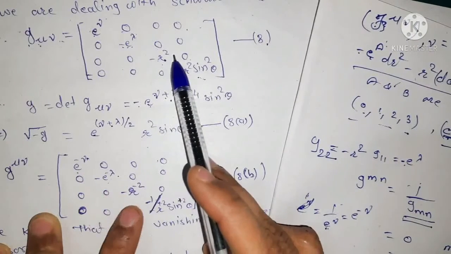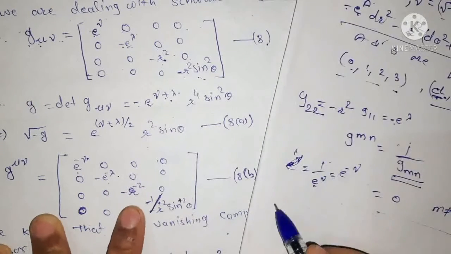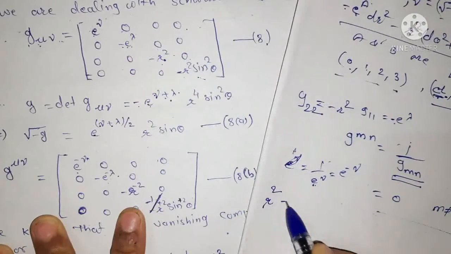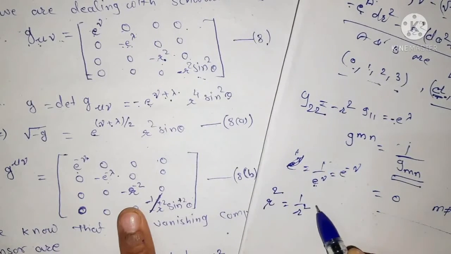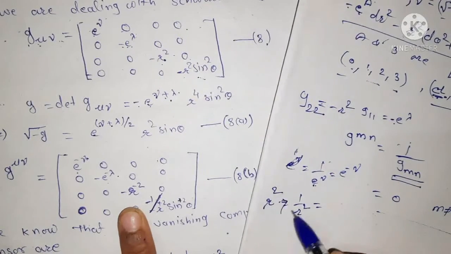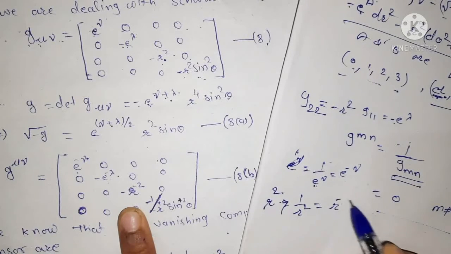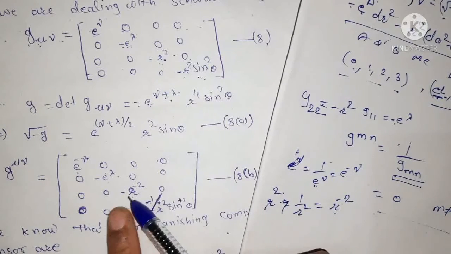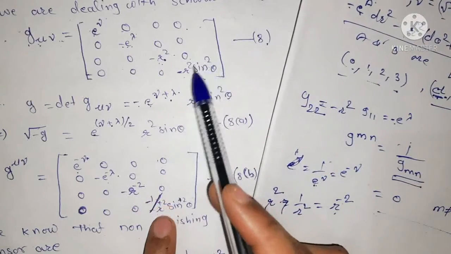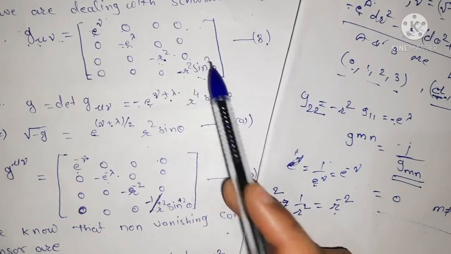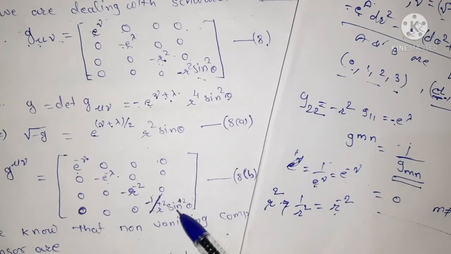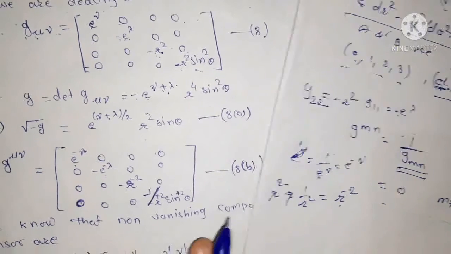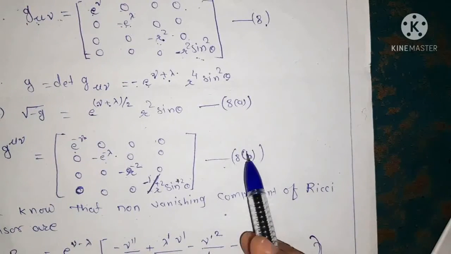Reciprocal of r square is 1 upon r square, and we can write this as r to the power minus 2. Reciprocal of r square sine square theta is 1 upon r square sine square theta. Okay, we give this as equation number 8b.